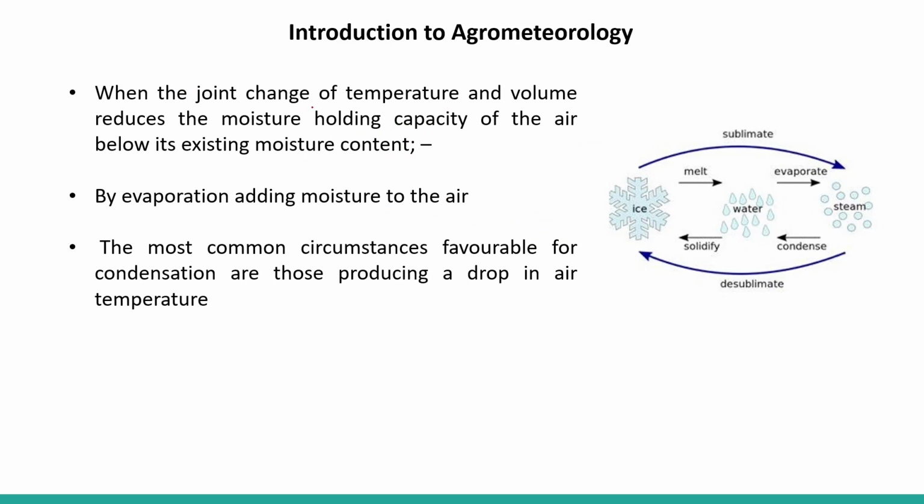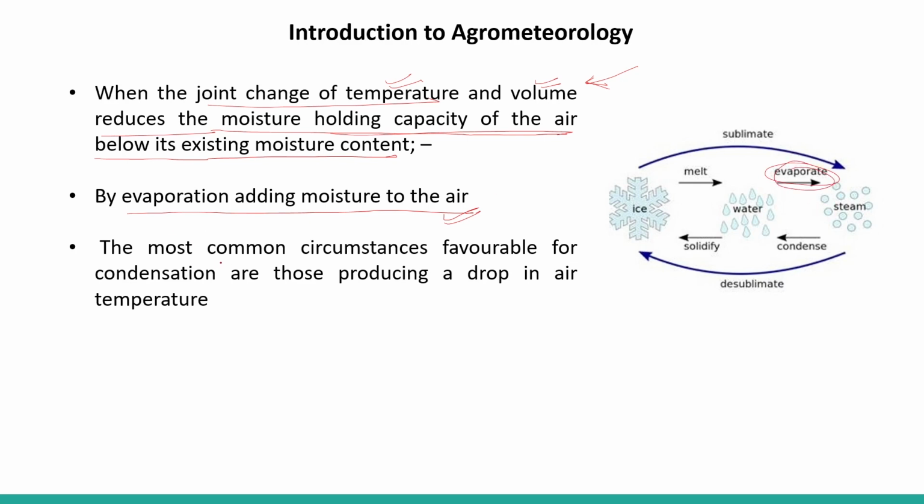A joint change of temperature and volume reduces the moisture holding capacity of the air below its existing moisture content. How does this happen? By evaporation adding moisture to the air. A lot of evaporation takes place.